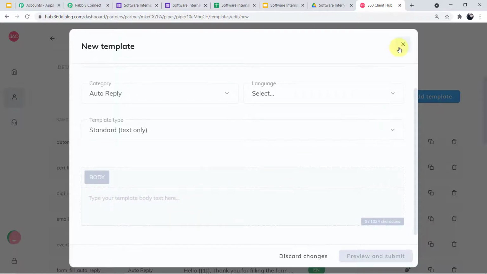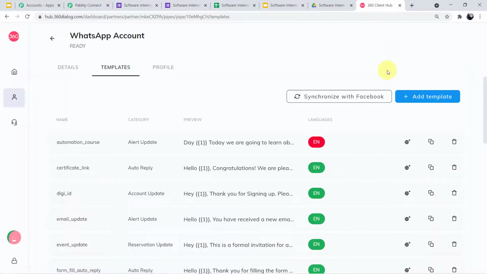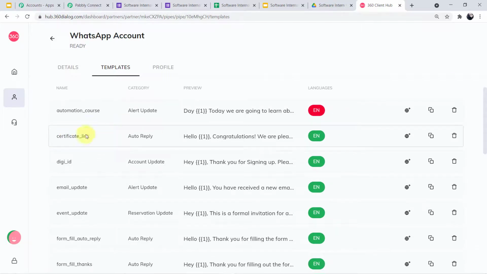Now guys, one more thing, you have to first take the approval of the template. So for that you have to create the template and send it for approval. Facebook will do the approval, and the approval process usually takes from 2 hours to 2 days. But if you listen to me, it will get completed within a day. Okay, so approval of the template is very important, guys. So don't forget to take the approval. Then only you can use the template. I have taken the approval of my template, as you can see.